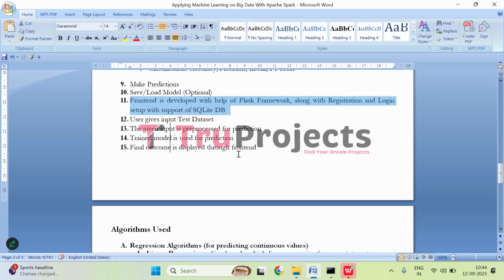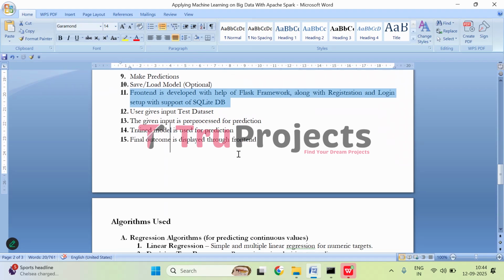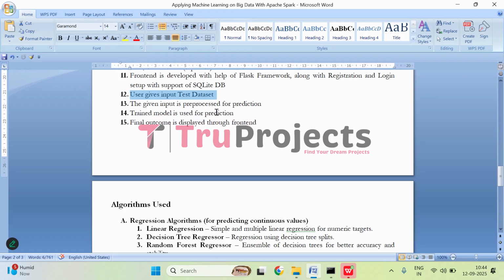And then comes the front end, which is developed using frameworks. Here we have developed the front end using the Flask framework with a registration and login system using an SQLite database. This allows users to interact with the models easily. Then the user gives input as a test dataset. Users will be providing the test dataset in the front end for prediction, and that dataset will be pre-processed at the backend. It will be fed to the trained model and then the trained model will display the output.